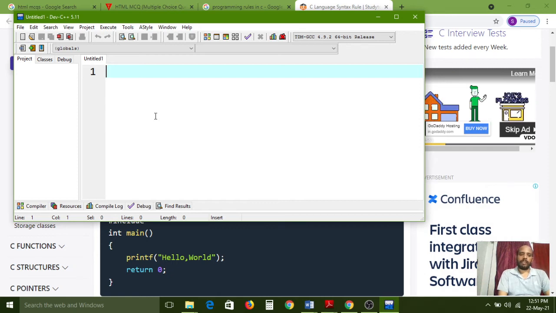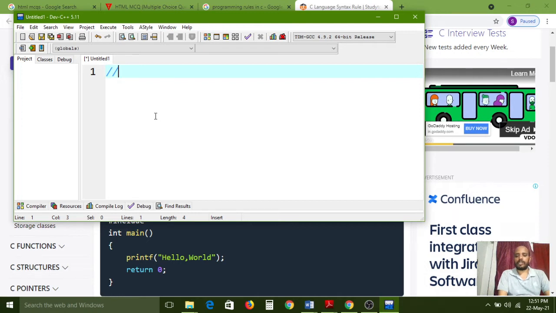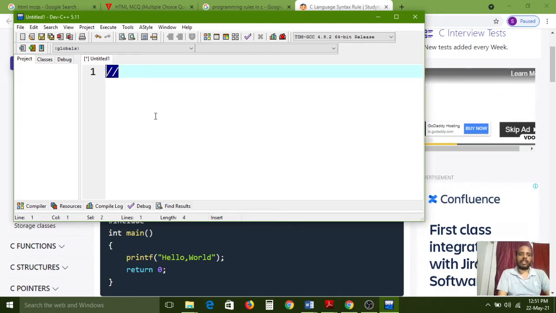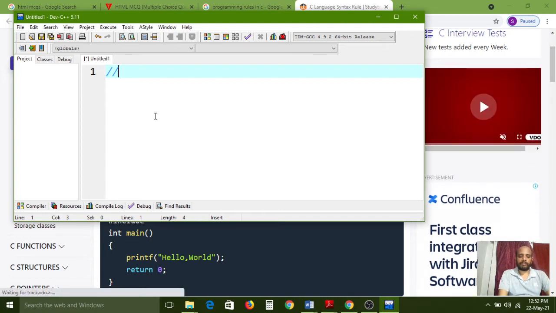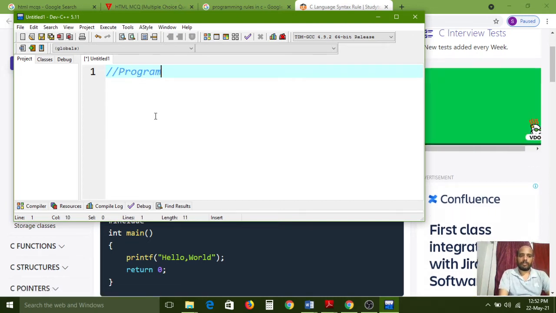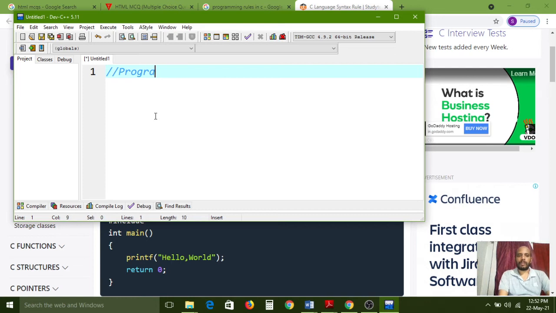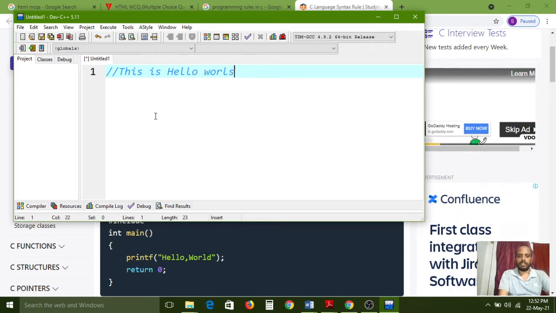Here, for the program title declaration, we are using two slash symbols. These are called comments, single line comments. Here I am giving the program name: this is the hello world program.